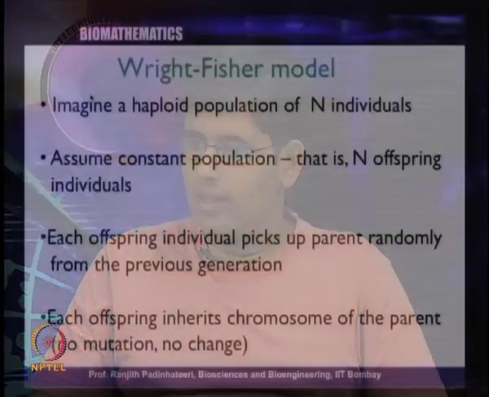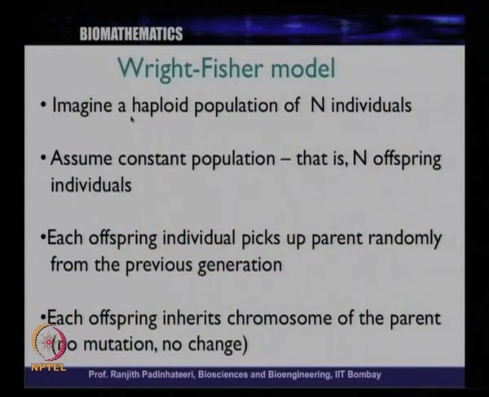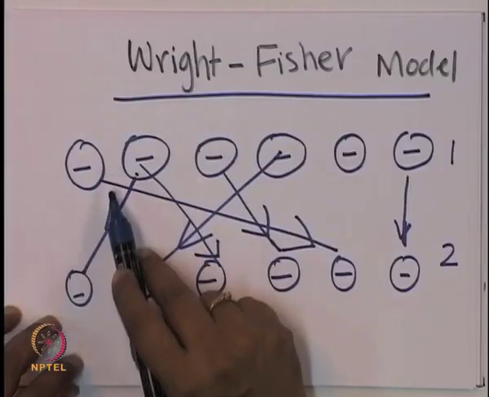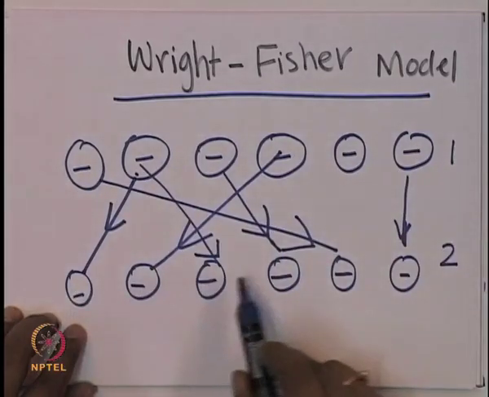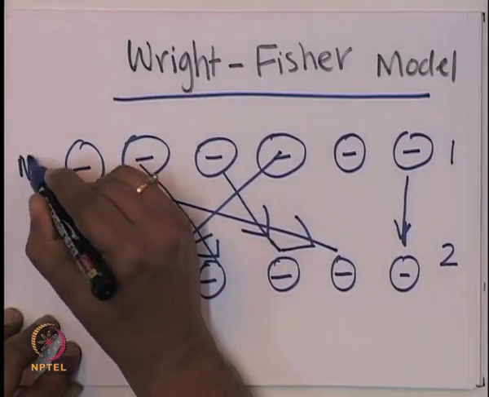So let us see what we did randomly. We imagined that there is a haploid population of n individuals. Haploid means there is only one chromosome, one set of DNA. Then we assumed a constant population, that is, there are also n offspring individuals. In our case, if you look at the paper here, there are 6 individuals, 1, 2, 3, 4, 5, 6, and 6 offspring, 1, 2, 3, 4, 5, 6. So here n is equal to 6.